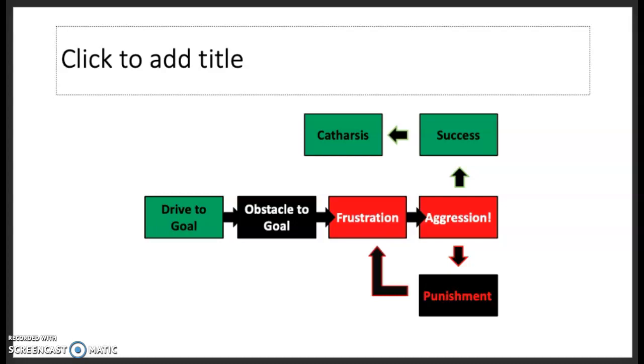If the aggressive behaviour that is acted out by the performer is not punished or criticised, then this leads to a cathartic response. However, if the act of aggression is punished, this leads to more frustration and therefore more aggression. On the other hand, there are criticisms to the theory, such as that there is little support to suggest that frustration will always lead to aggression, which is what the theory is based upon, thus the validity would be decreased.